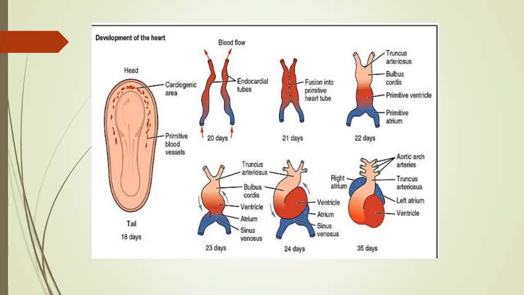Now there are no two endocardial heart tubes, but one single heart tube, which is also known as the primary heart tube, and in this we can recognize different parts: truncus arteriosus, bulbus cordis, primitive ventricle, and primitive atrium, and then folding occurs, which we'll take later on. But in this diagram you can just concentrate upon fusion of the two separate endocardial tubes to form a single heart tube or single primary heart tube.